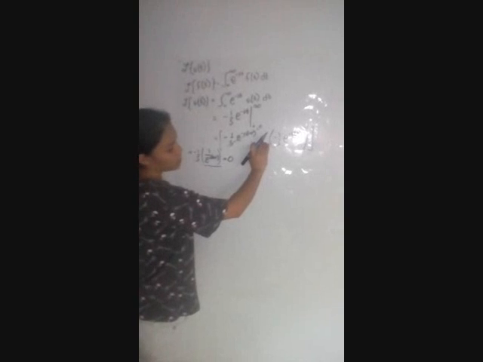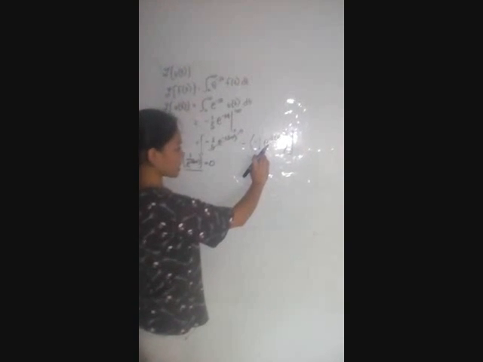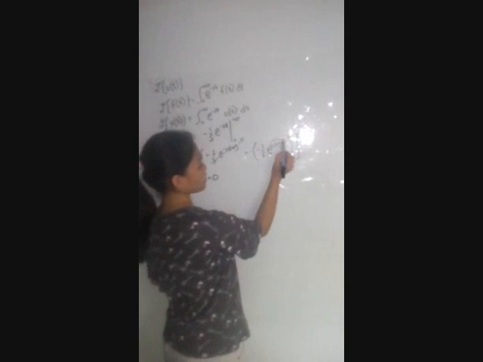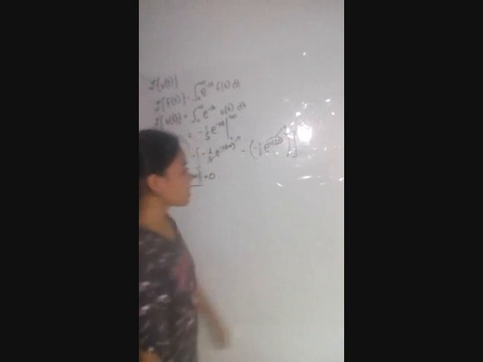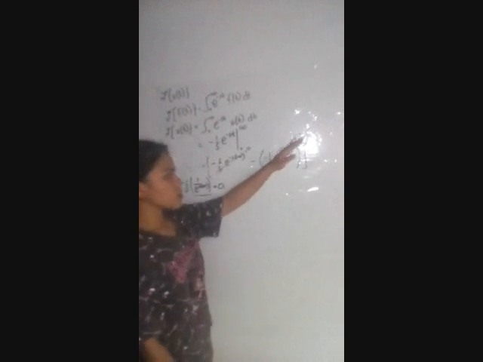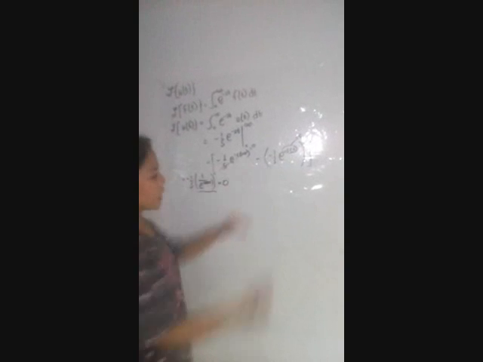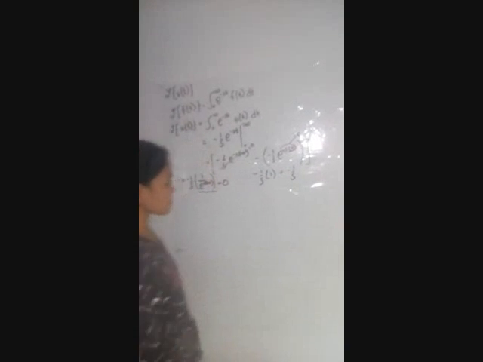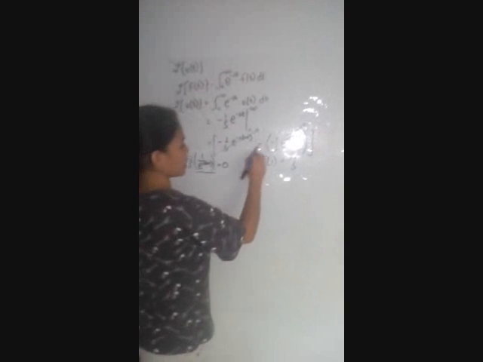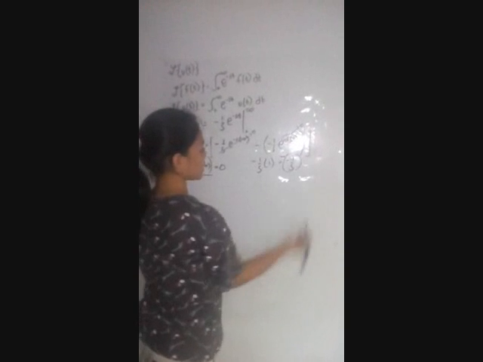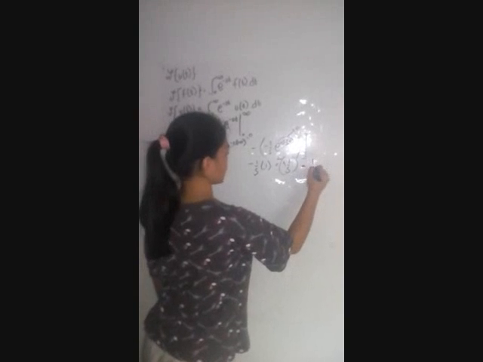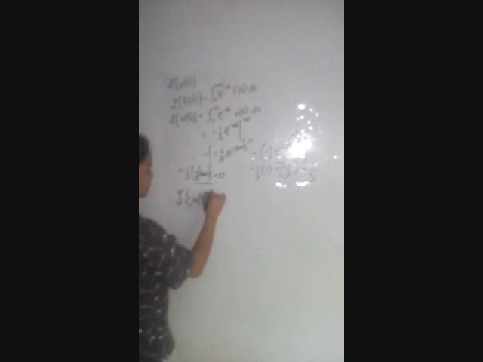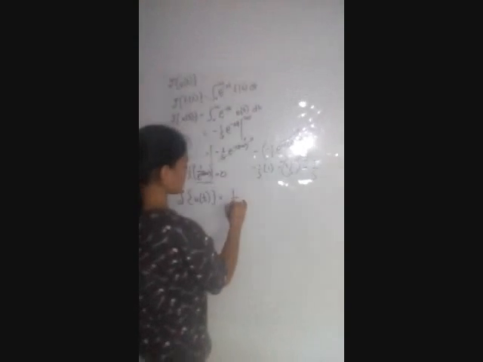Now we have negative times negative 1 over s, e raised to negative s times 0. The exponent here will be equal to 0, and any number raised to 0 is equal to 1. So negative 1 over s times 1 is equal to negative 1 over s. And then we have our negative sign. Canceling, that will be equal to 1 over s. That means the Laplace of u of t is equal to 1 over s.